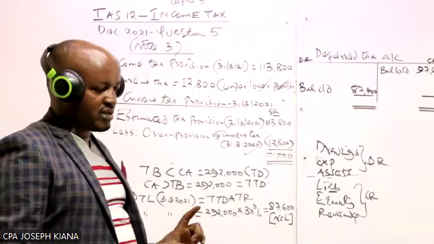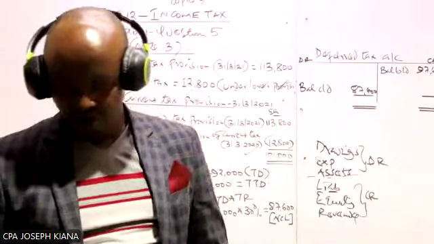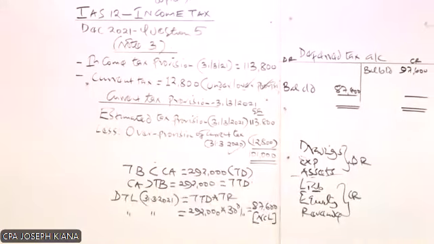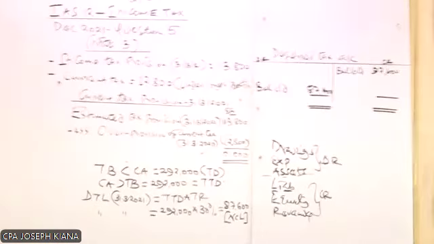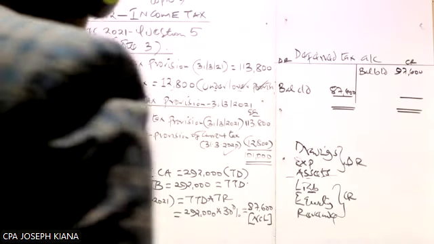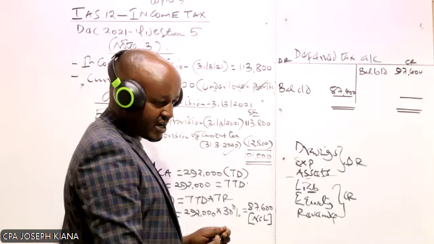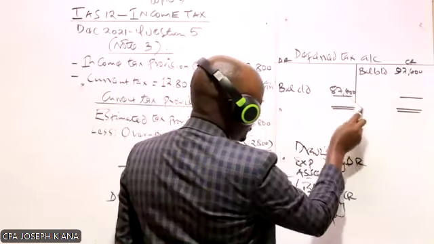The reason we record it on that side is such that once we have balanced our account, we have to bring down this balance here.